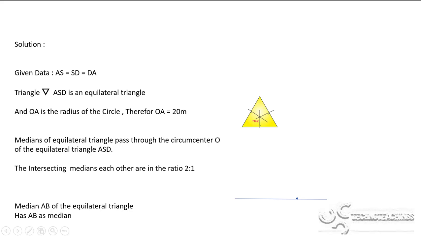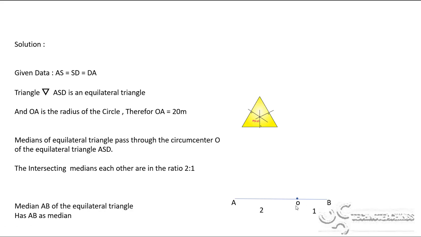In the line I have drawn here, AB is a line segment where this point is the center, and one part of this line will be larger compared to the other part. OA is 2 times larger than OB, so we call it a 2:1 ratio. So this is part 2 and this is part 1.